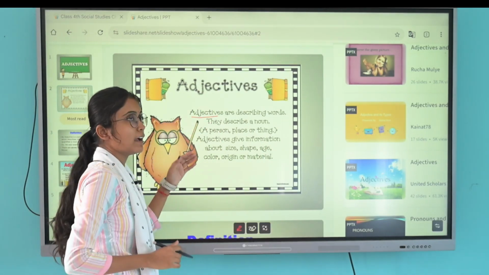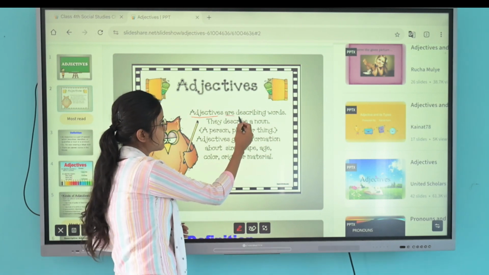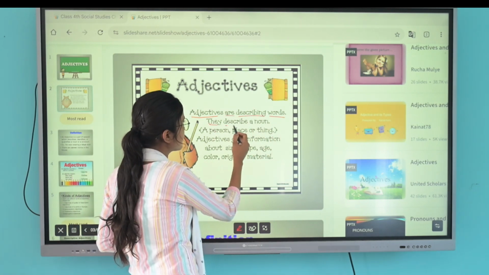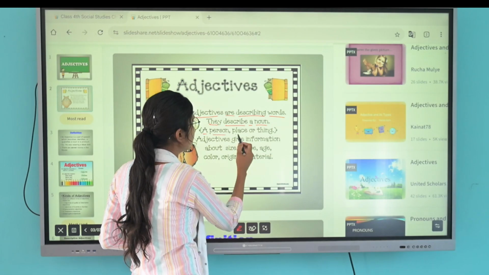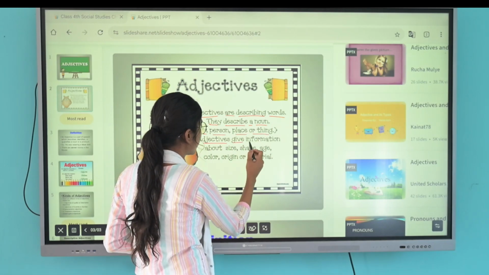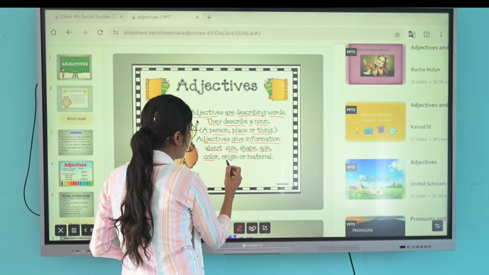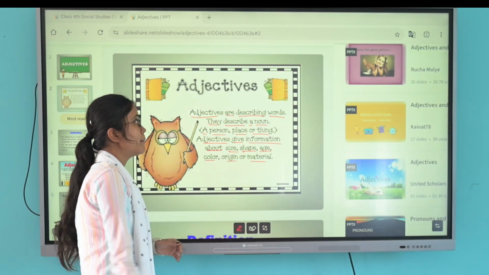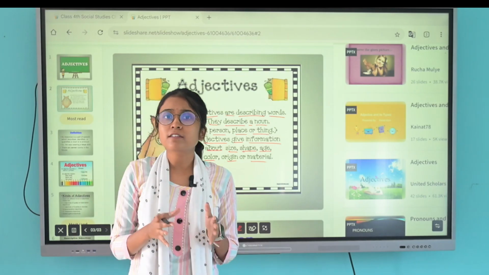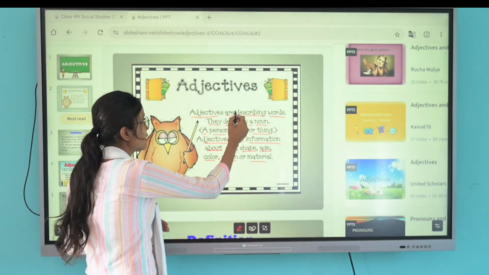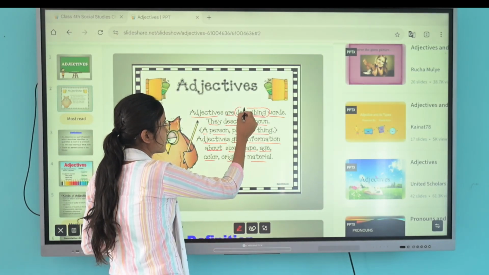What is adjective? Adjectives are describing words. They describe a noun, a person, place or thing. Adjectives give information about size, shape, age, color, origin or also material. Adjectives are known as describing words.